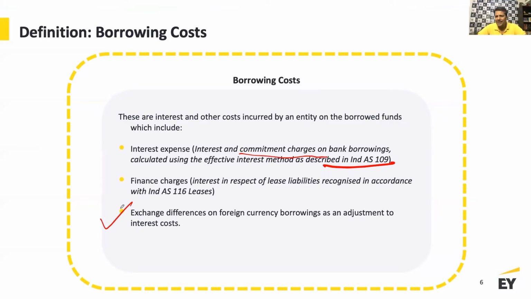So if you are an Indian company, you can borrow money in your functional currency, which is Indian rupees, right? Or you may decide to borrow money in a foreign currency, say US dollars. Now, if you were to borrow money in Indian rupees, you will end up paying, let's say, interest at the rate of, say, for example, 10%. But if you borrow the same money in foreign currency, you may only end up paying interest at the rate of 6%. The reason for this difference is the fundamental difference in the different set of economies, different set of lenders, the play of currency, the play of interest rate arbitrage, the play of currency risk, what is out there.